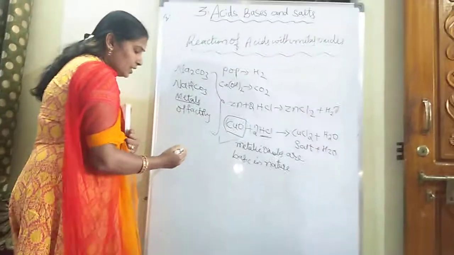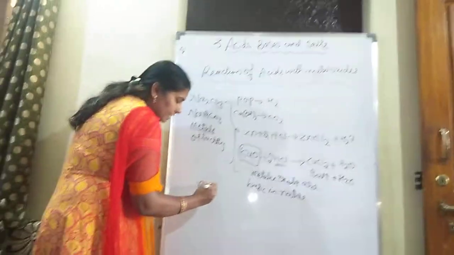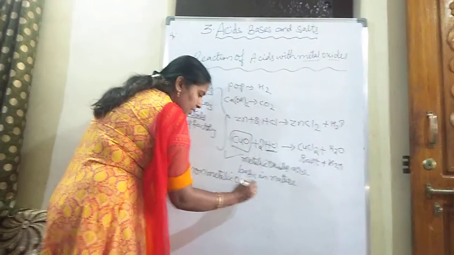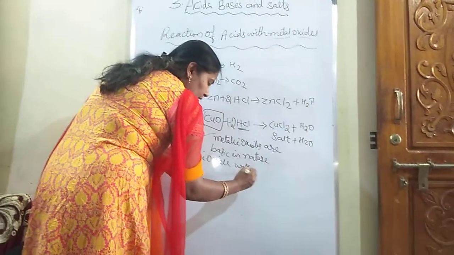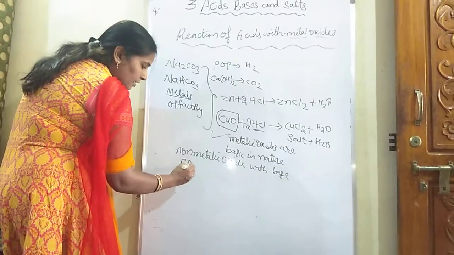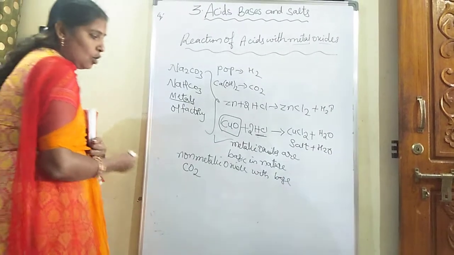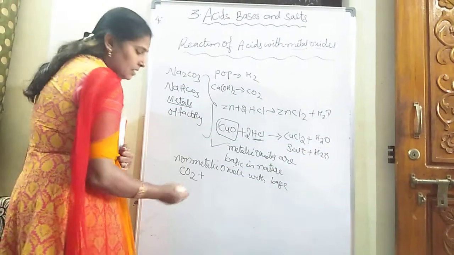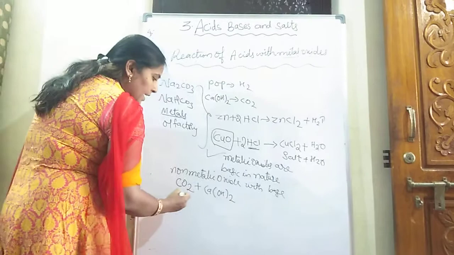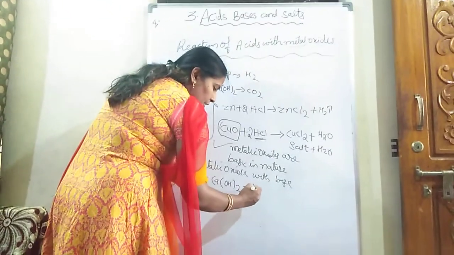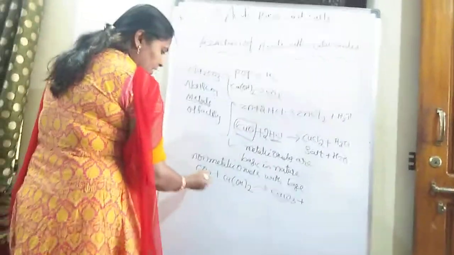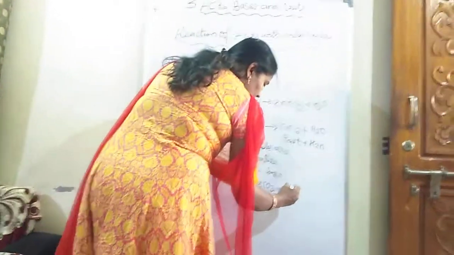And here it asked one more question also. What happens when a non-metallic oxide reacts with a base? Here, for example, carbon dioxide. Carbon dioxide is a non-metallic oxide. It reacts with a base, calcium hydroxide. Carbon dioxide plus calcium hydroxide gives rise to calcium carbonate plus water.